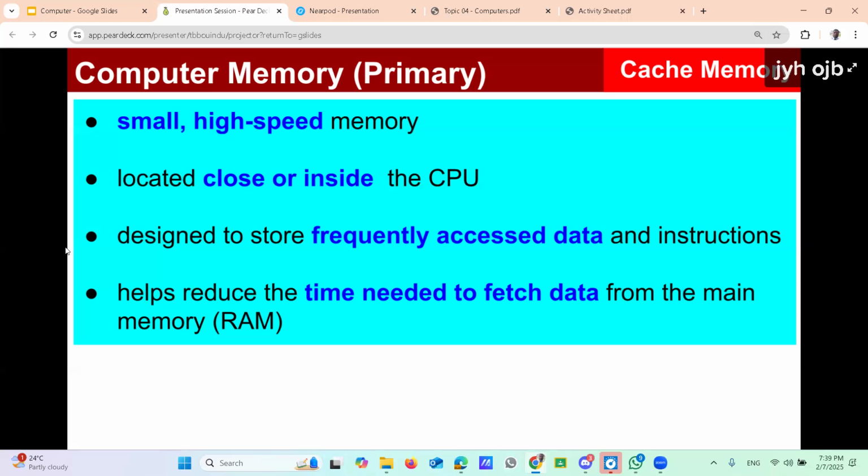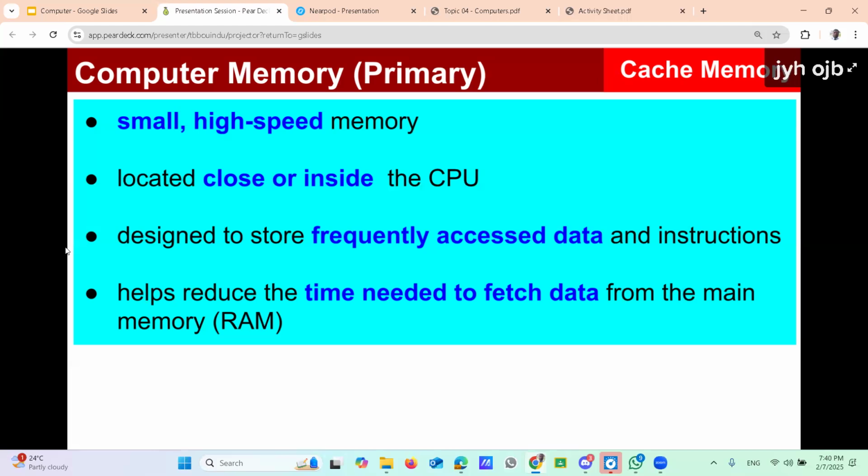What the CPU does is keep the frequently used data very close to the CPU. How you keep this frequently used data is through the cache memory. Is that point clear? Yes, sir. Right. Cache memory is used to store frequently used data. It helps to improve the speed of the computer. The CPU can easily access its close memories.